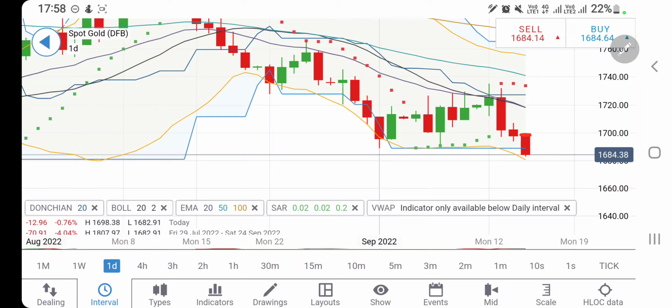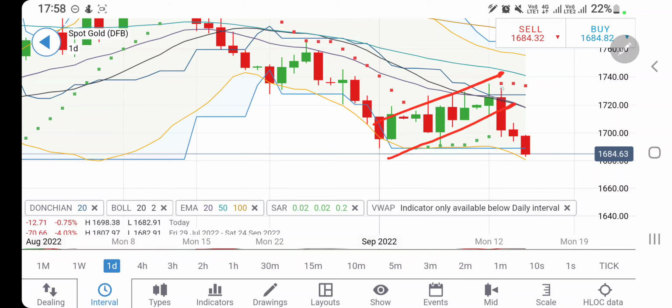1698, precisely these were the levels I had shared. Only go long above 1698. Now see this candle, almost 25 or $30 of move. Now here from 1700 it has already completed $20. Yes, it has the potential to drop towards 1676 and 1672 levels. Be watchful of these levels. Attaining those levels, it may try to bounce back a little.